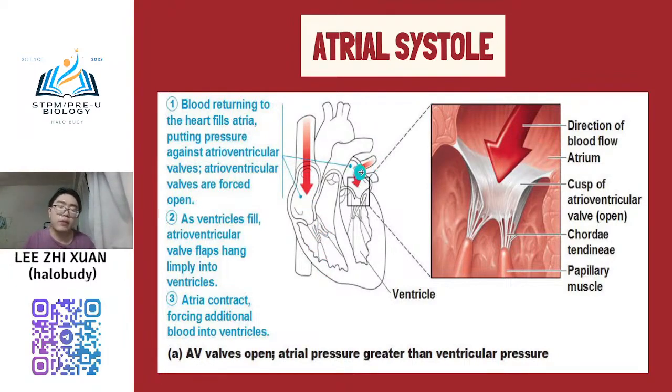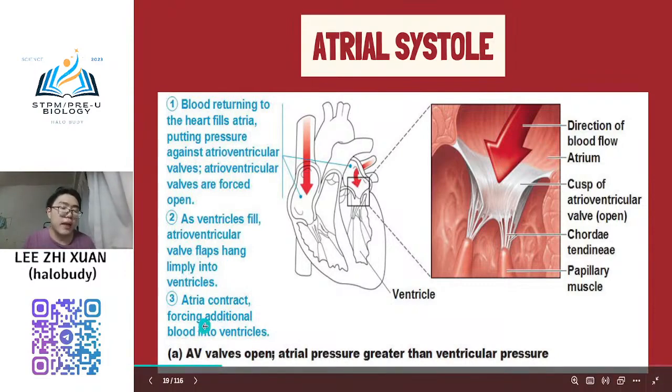Left atrium will go to the left ventricle, right atrium will go to the right ventricle, to fill up the blood in the ventricle. Once the ventricle is filled, the atrioventricular valve will hang limply into the ventricle. So atrial contraction will force additional blood into the ventricle.